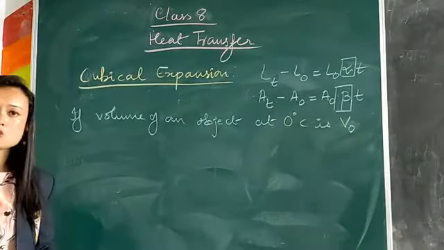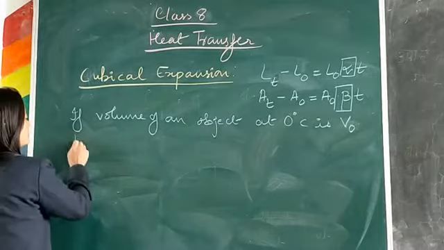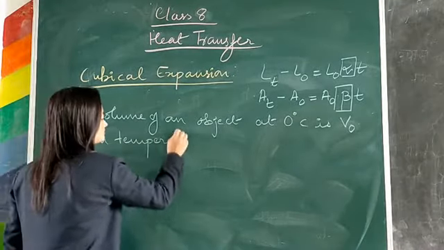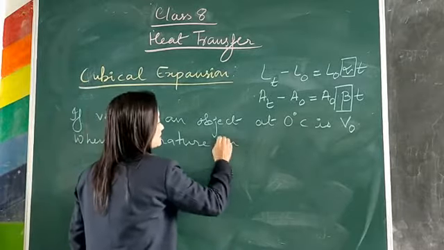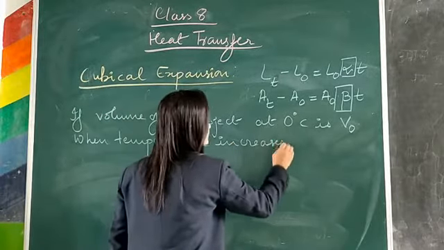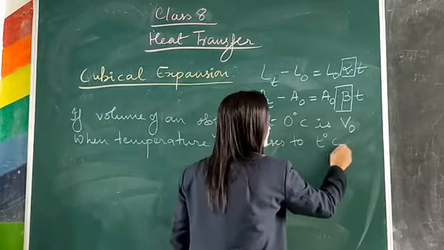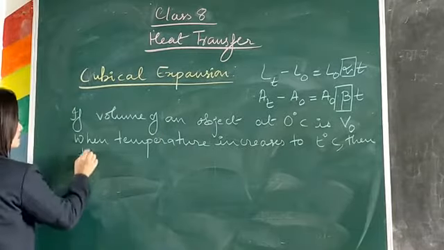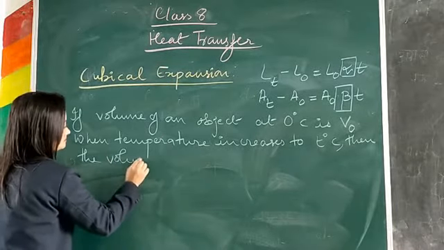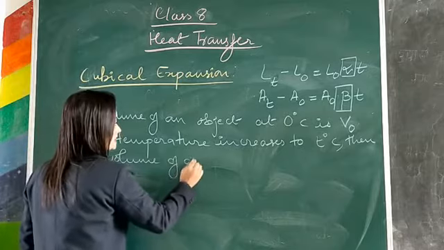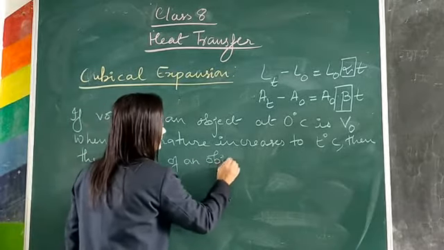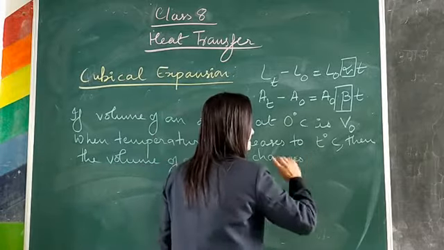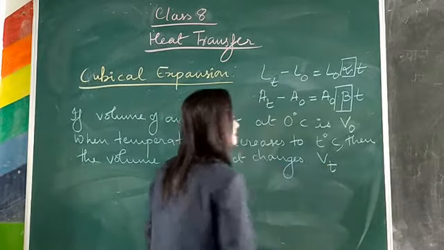When you supply heat to the object, the temperature increases, and after supplying heat, when temperature increases to t degrees Celsius, then the volume of the same object increases and changes to Vt.